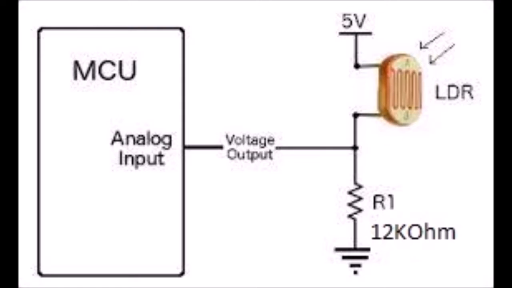Now what happens in this case is that when a beam of light is incident on the LDR surface, that will decrease the resistance across the LDR, and as a result the current through the circuit will increase. Since the current increases and the resistance of 12K remains constant, the potential difference across the 12K resistance will increase. When the intensity of the light beam increases, the potential difference across the 12K resistance will increase accordingly. We are going to record this potential difference across the 12K resistor through a microcontroller, and the reading will give us a value which is proportional to the intensity of incident light.